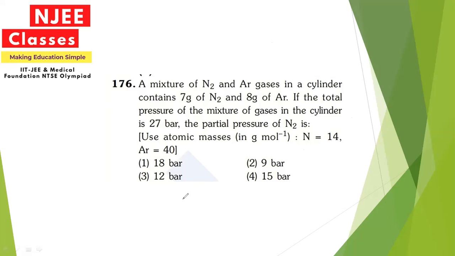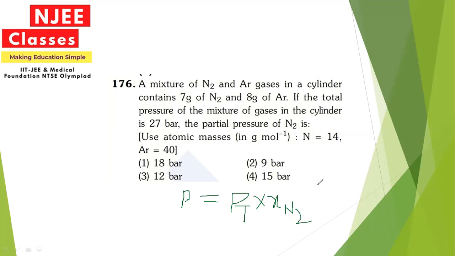Since we know the formula that the partial pressure of any gas you can find out by the total pressure into the mole fraction of that particular gas. So by finding this x here, you can put up the value.